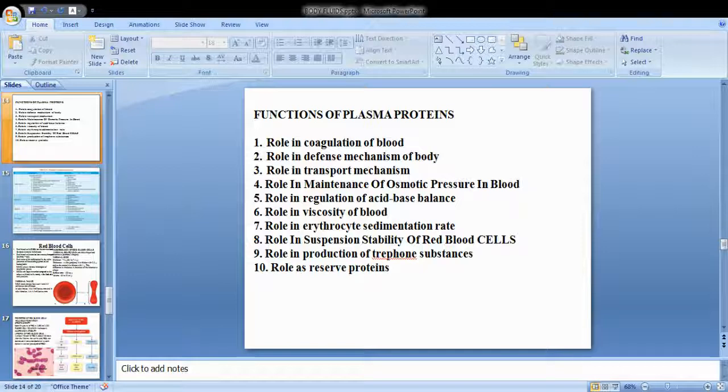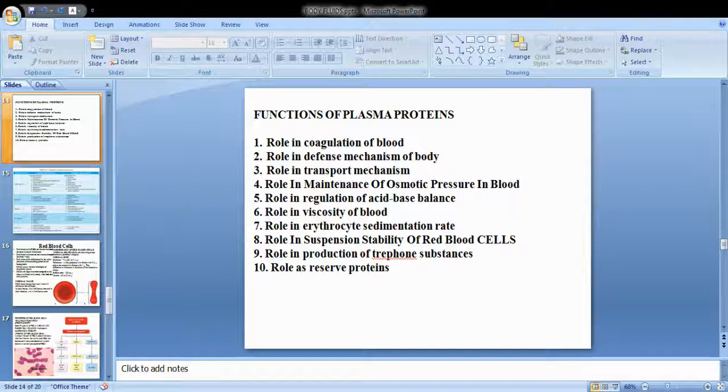Acid base balance: in which direction the minerals have to move is based upon the presence of plasma proteins. Viscosity of the blood: maintenance of viscosity is because of the presence of plasma proteins. Erythrocyte sedimentation rate, as I told you, is the rate at which the cells settle to the bottom along with the plasma proteins.